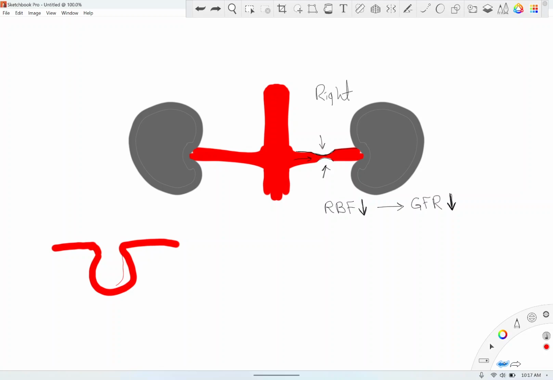So these efferent and afferent arterioles will divide and split into many branches. In between the two, you will have a tube. In this case, this tube is, let's say, the nephron. Why am I doing that? I'm doing this so you understand the renal physiology. Let's just say this is the glomerulus.